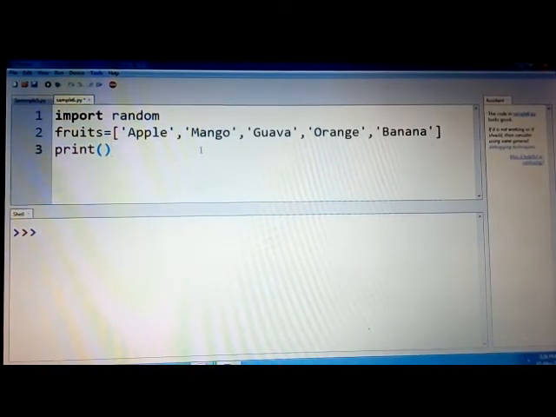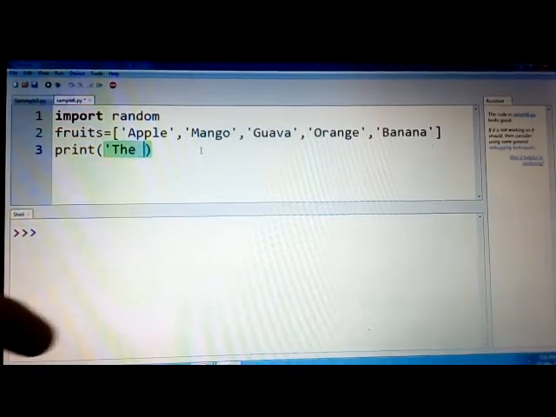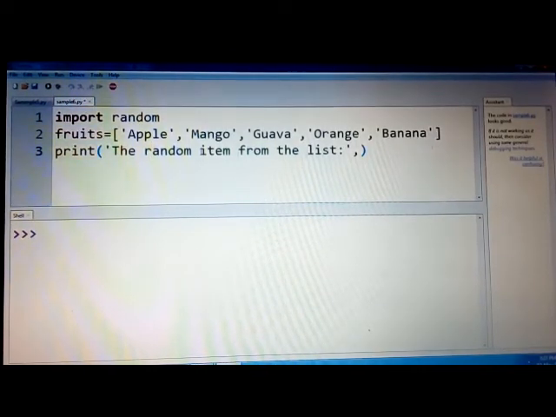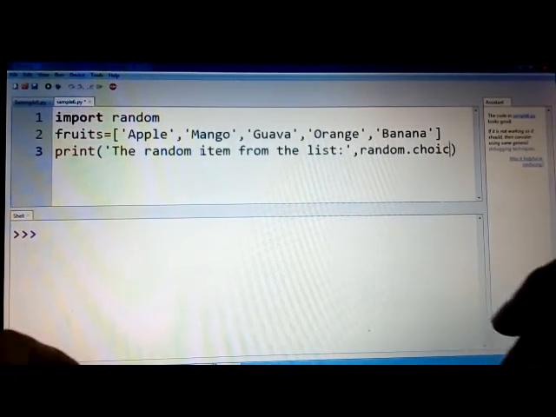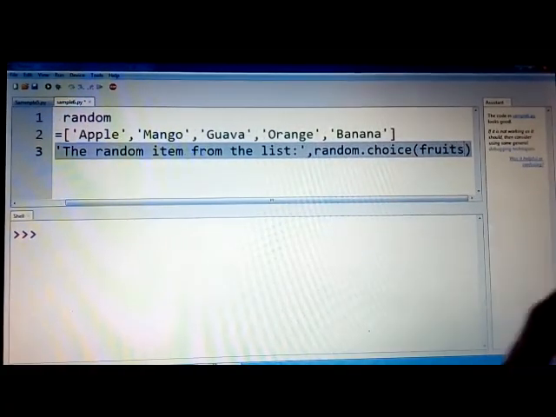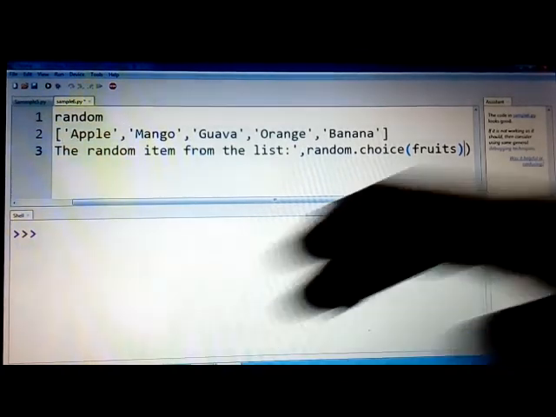Now I want to pick an item randomly. The random item, let us say this sentence is the random item from the list, and I want to add here random item. That is, I can say here random.choice on fruits, that is on which list I want to apply. So this would pick a random item from the list, that is if I say random.choice of fruits. Now let us execute this.